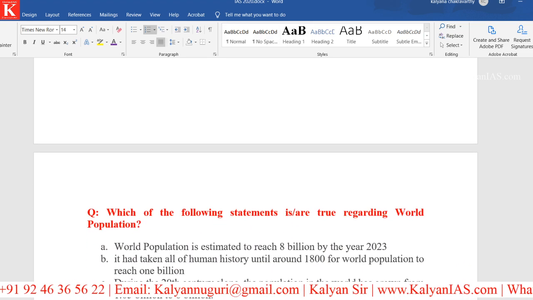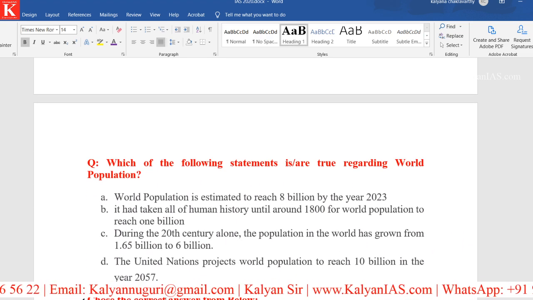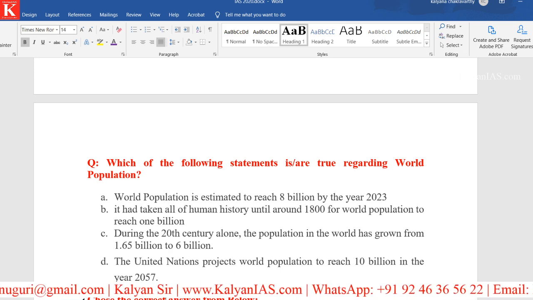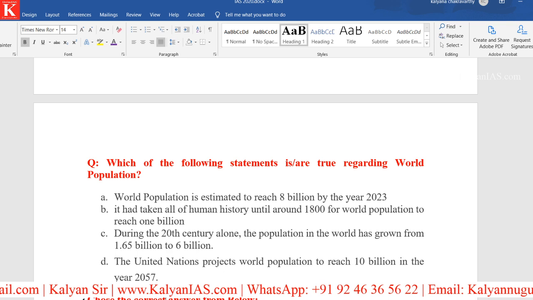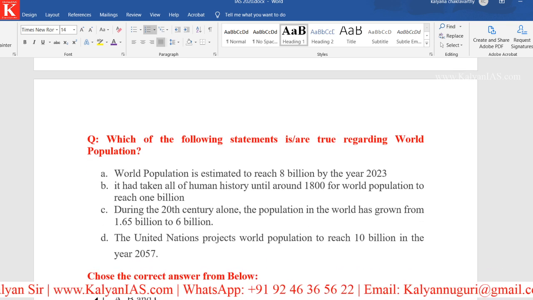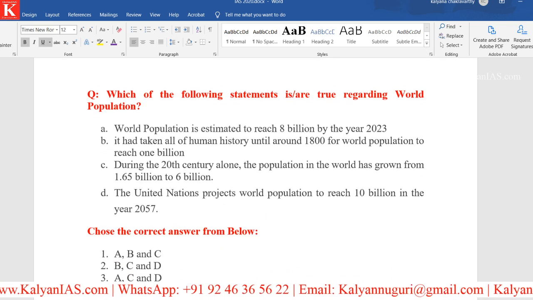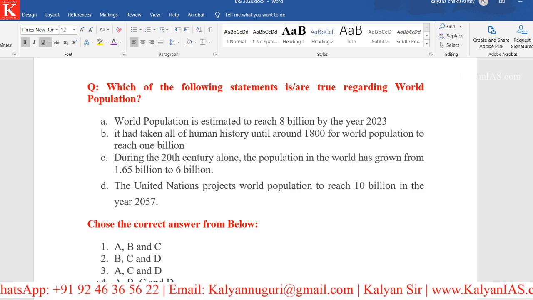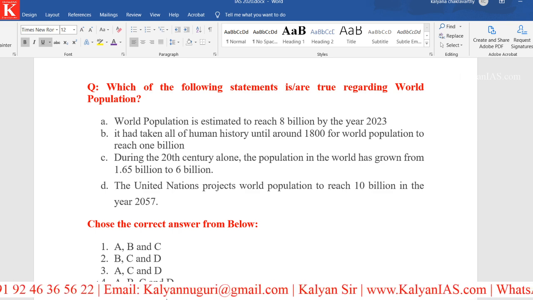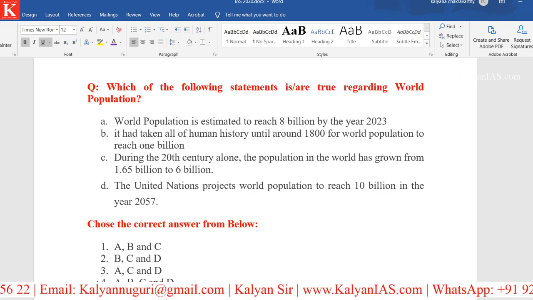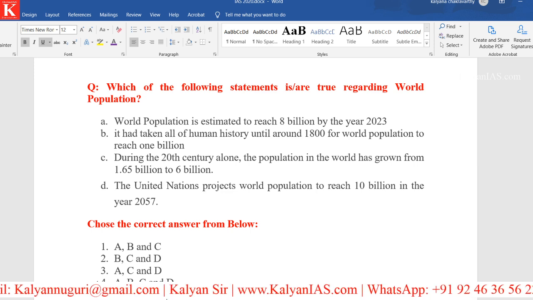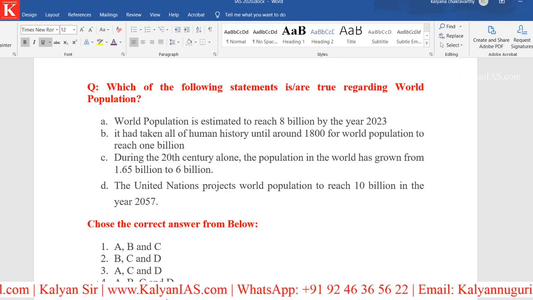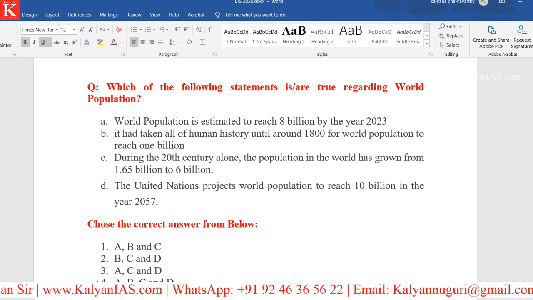Look at this. This is regarding world population. Which of the following statements is true regarding world population? Very, very, very important one. So this is a very regular discussion on world population. World population is estimated to reach 8 billion by the year 2023. Did we discuss this point in the class? Yes, very much. So statement A is very much right.